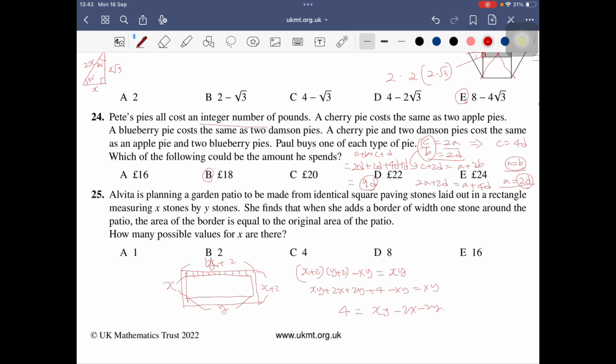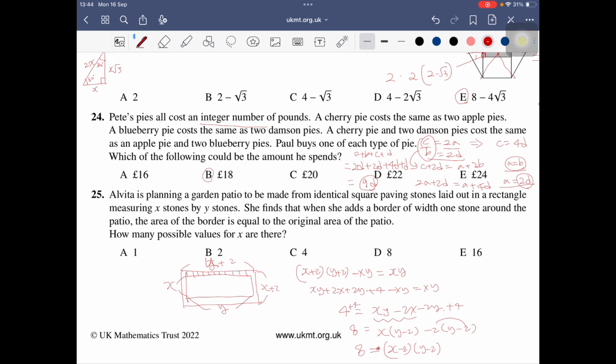And I will try to factorize it in a little bit strange way. So here, when I factorize with x, y minus 2, so I will make y minus 2 here. There was no 4, but I added 4, so I need to do it on both sides. So this is 8. So now this is factorized. X minus 2 times y minus 2 equals 8.